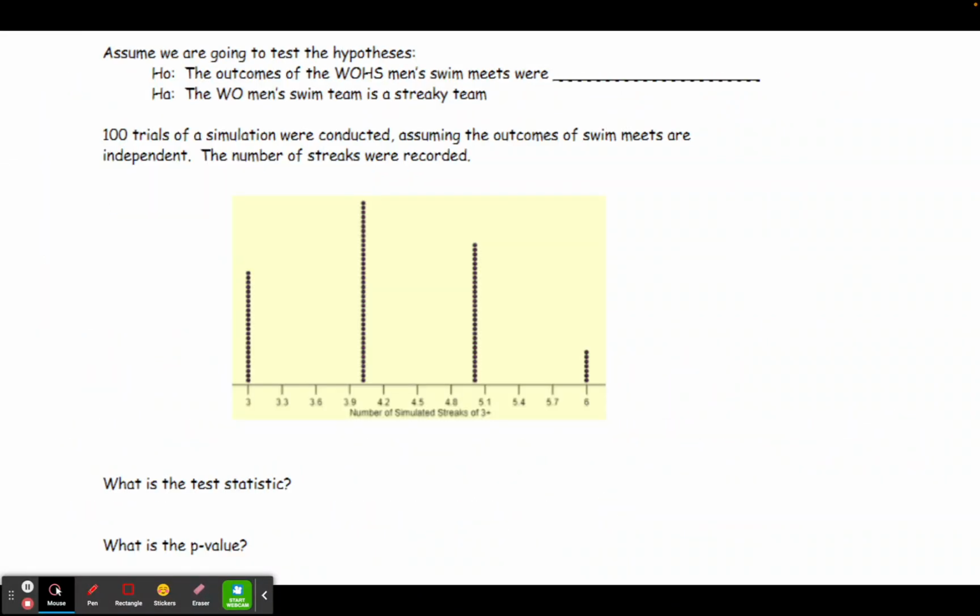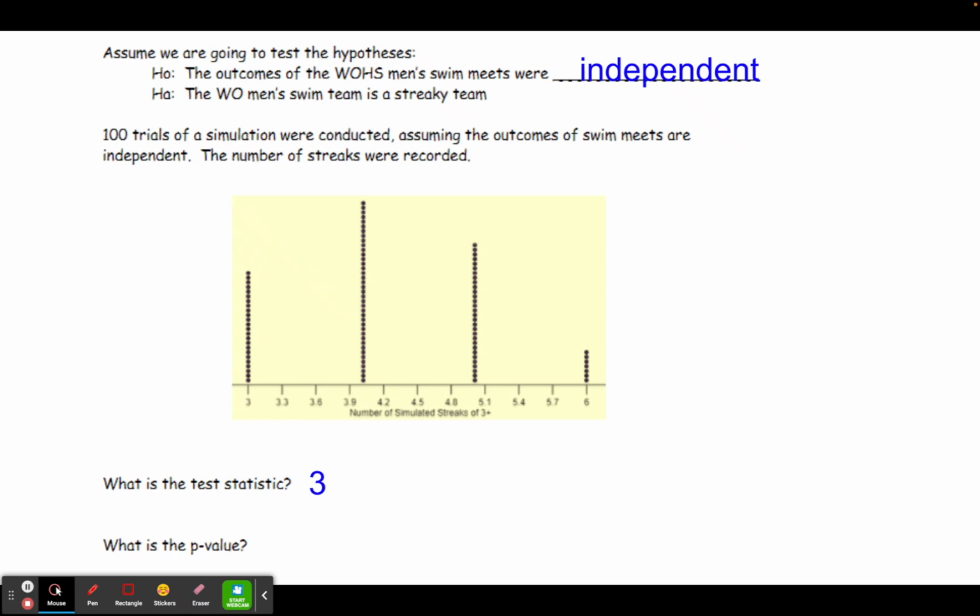So our hypotheses will be the same as they always are. The outcomes of the swim meets are independent, and our alternative is that they are a streaky team. Now notice the dot plot here. I have a pretty limited number of possible values that could occur from the number of wins and losses that they got. So they could either have 3 streaks or 4 or 5 or 6. And our test statistic in this case was 3 because they had 3 streaks.